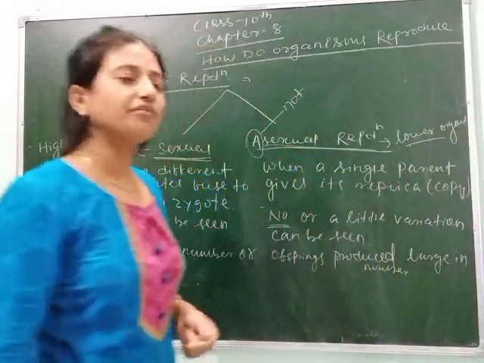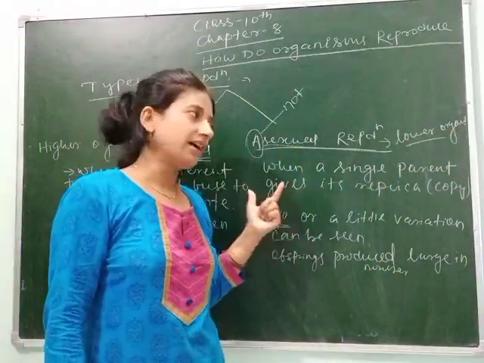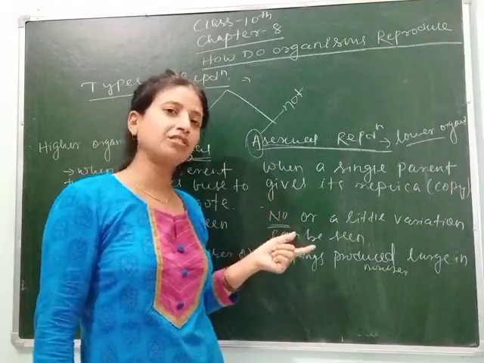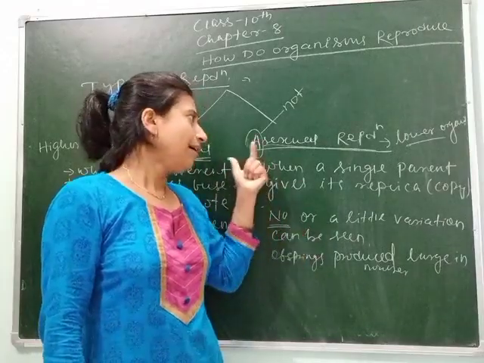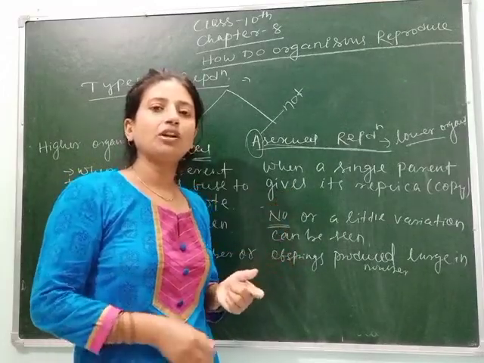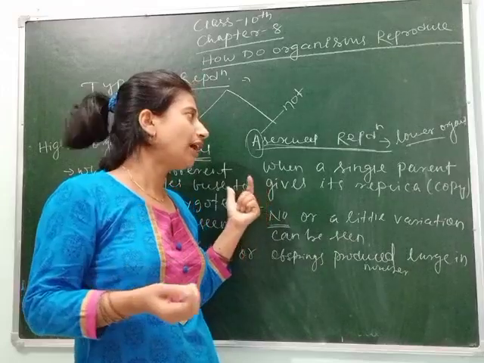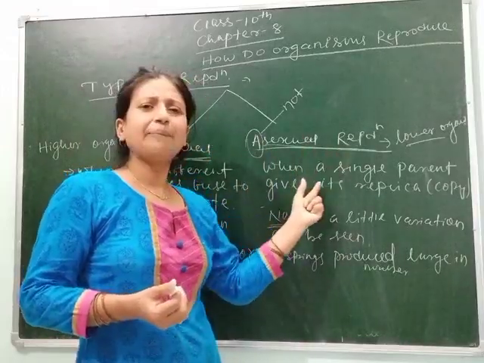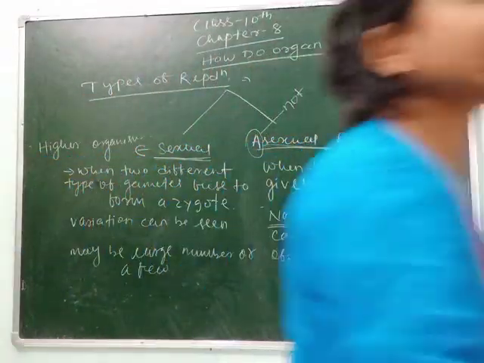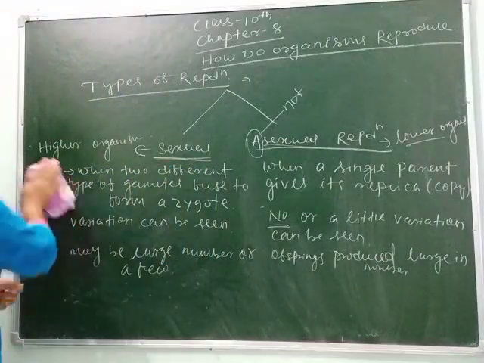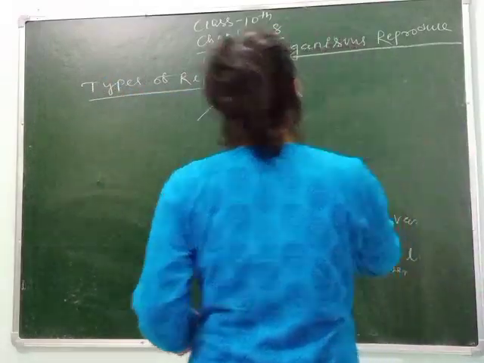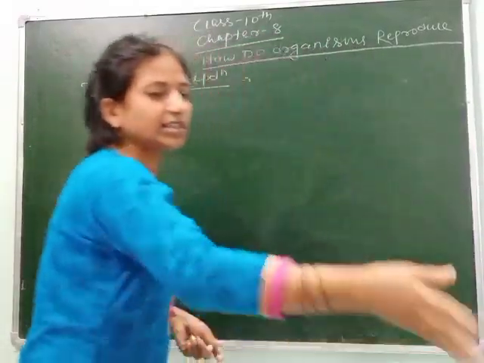Or we can say those that produce no flowers. As we know, a flower contains the sex organ in case of plants, and in case of animals also, two different types of sex organs are present, male sex organ and female sex organ. But in asexual reproduction, only a single parent either divides its body or uses different processes, which I will discuss with you now. So these are the different types of reproduction: one is sexual and another is asexual. Students, now let's see what are the different types of asexual reproduction. First we will study asexual reproduction, then sexual reproduction. So now let's start asexual reproduction.